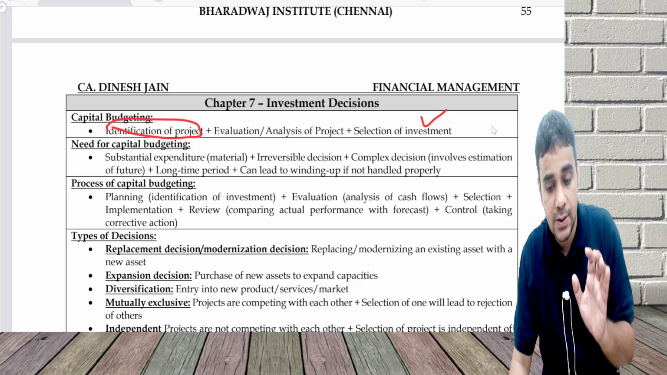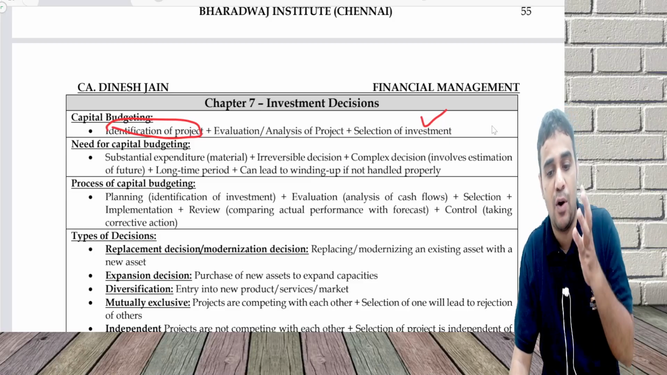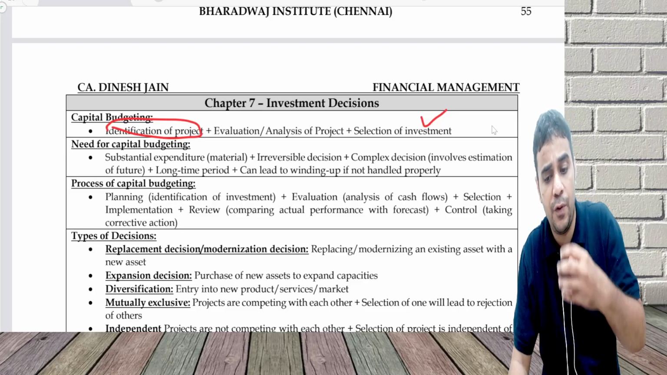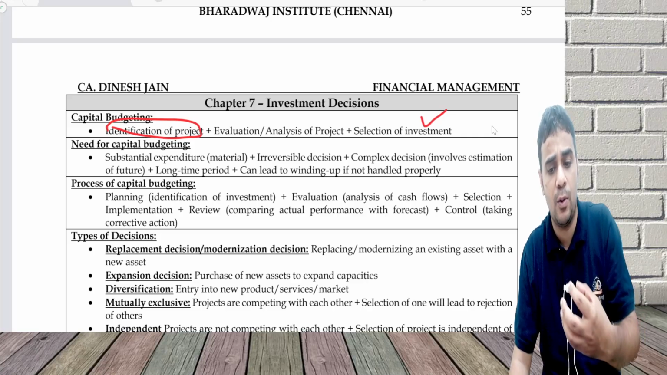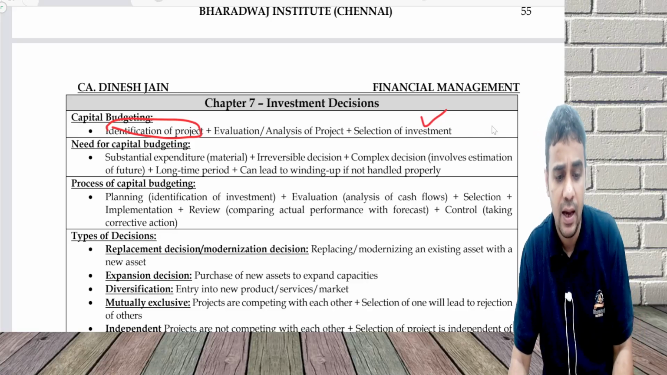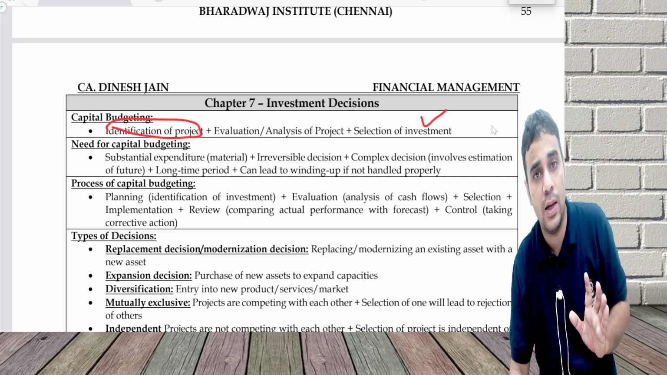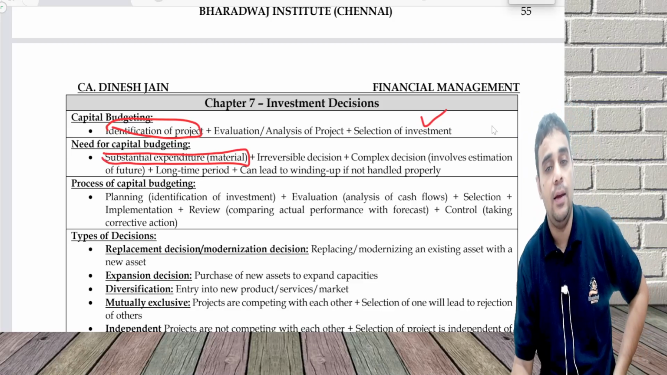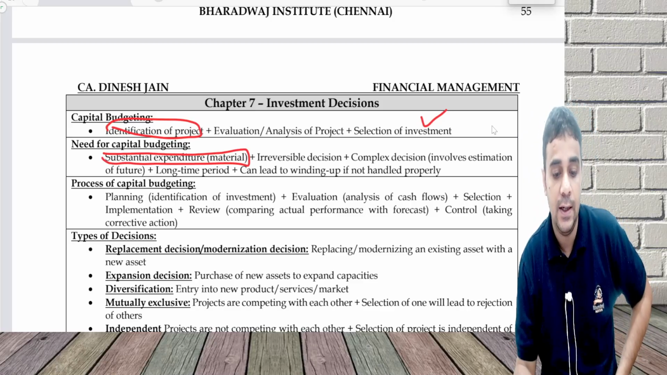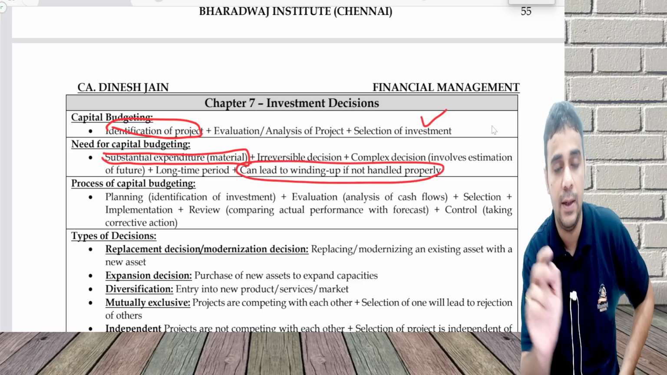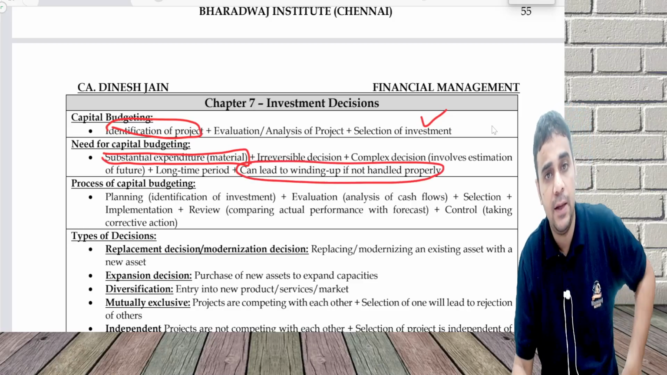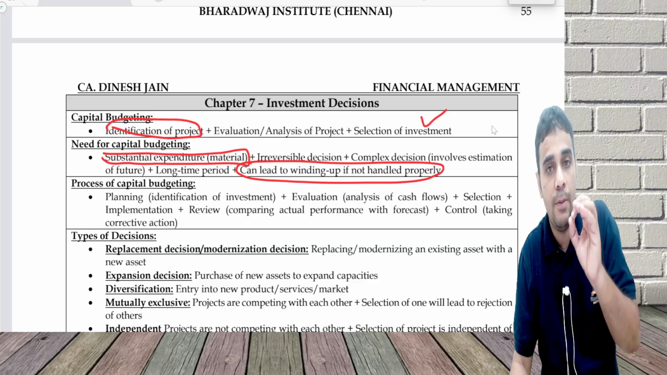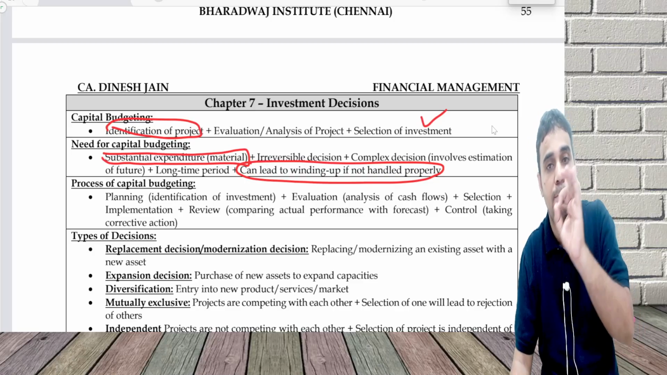Why is there a need for capital budgeting? Because capital budgeting normally involves huge expenses. It's not a small expense, it involves a huge expense. So if I am buying an asset worth 50 crores, 100 crores, 200 crores, 500 crores, as a company, I don't want to go wrong. I don't want to go wrong in a bigger decision. It is a substantial expenditure, and if I make any mistake in this, it can even lead to winding up of the company. So I want to be doubly, triply sure before taking up a project without any mistakes being made.